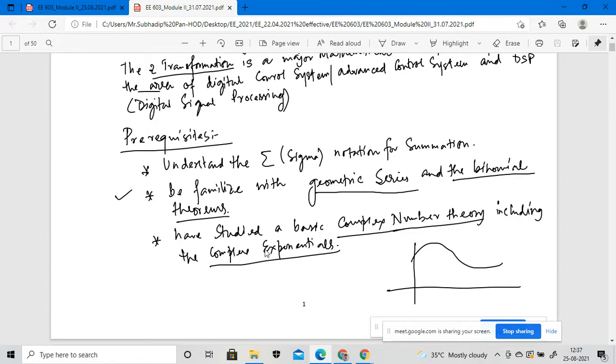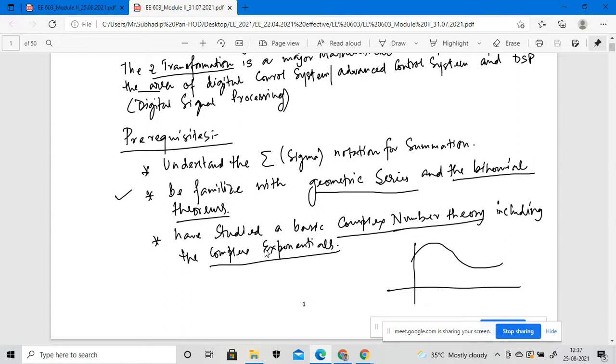So we need to study the strategy implemented in complex number theory, and it also includes complex exponential functions, right? So these are all the prerequisites you need to understand before starting Z transformation modeling, right?